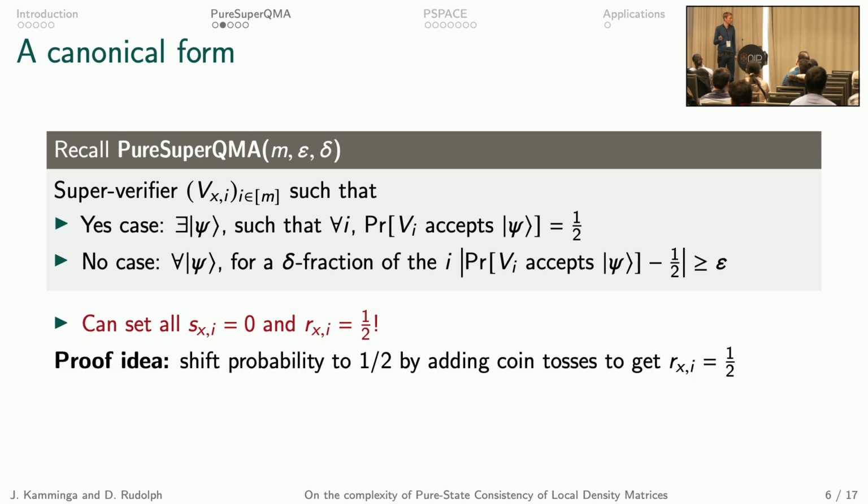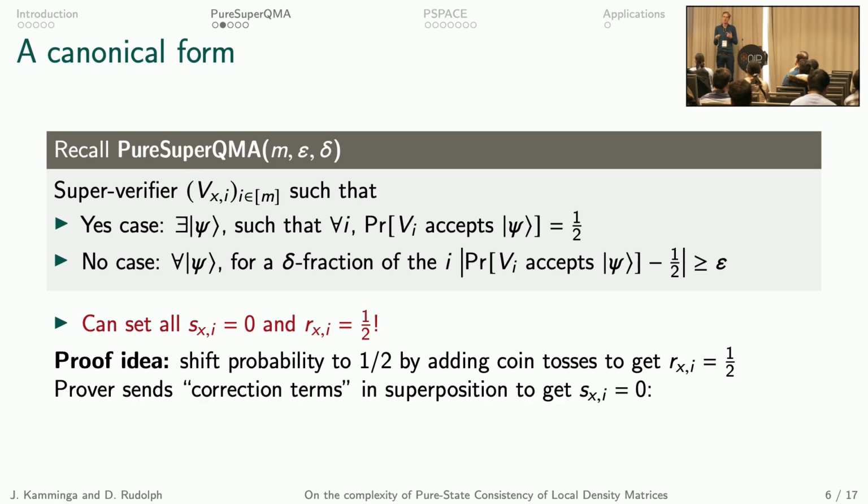And we show that we can do this, and the proof idea is that we can shift the acceptance probability of the verifiers to 1/2 by adding random coin tosses in a smart way, and that we can ask the prover to send us correction terms in superposition to make sure that the accuracy parameters can also be set to 0.